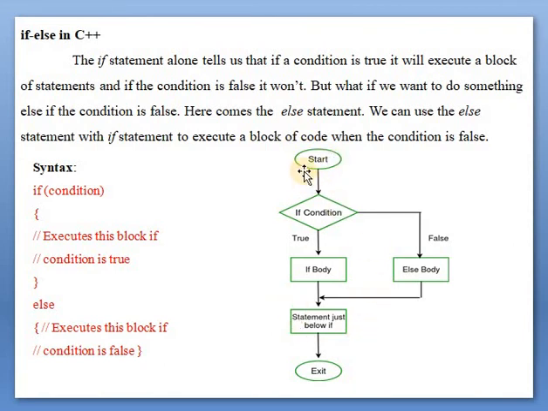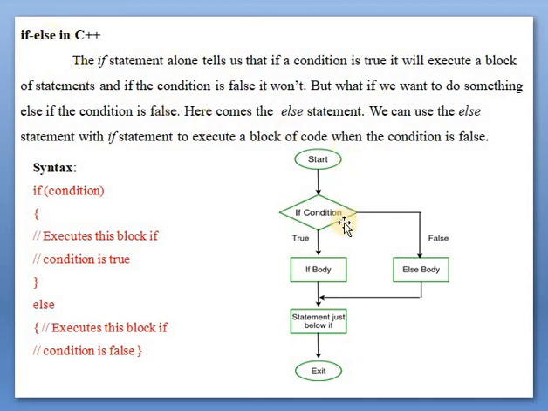See here the flowchart. Start. If the condition is true, it will execute the if body. In the simple if statement, if the condition is false, it directly comes here. But in the if else statement, if the condition is false, it has another body, that is the else body, and after that the next statement will be executed and lastly the program will exit.